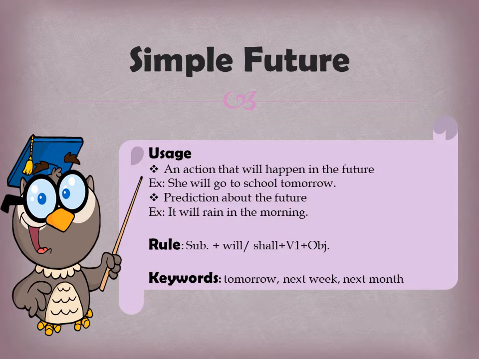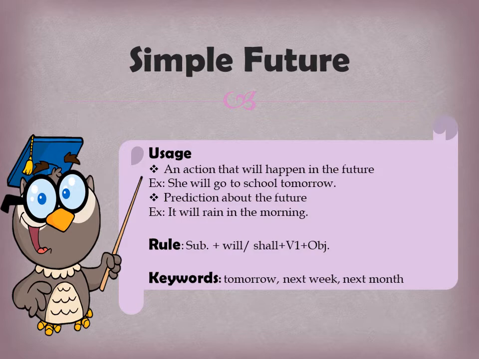The keywords are tomorrow, next week, next month, or following day, following month. The negative example can be she will not go to school tomorrow. And the interrogative will be, will she go to school tomorrow? Okay? So this is all about the simple future.